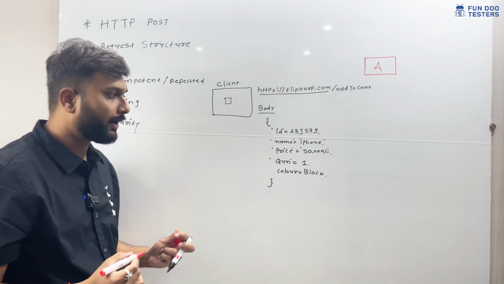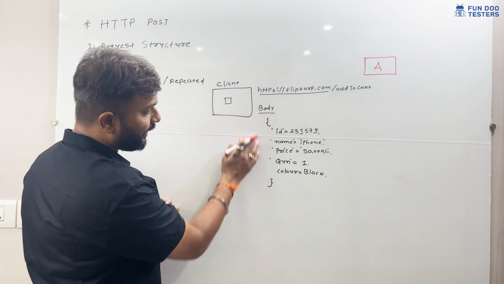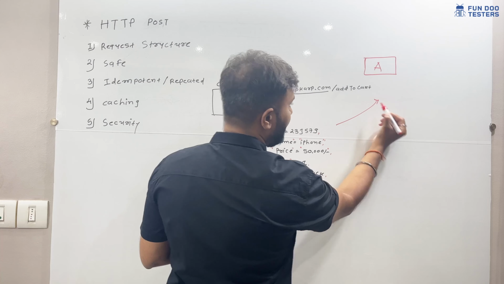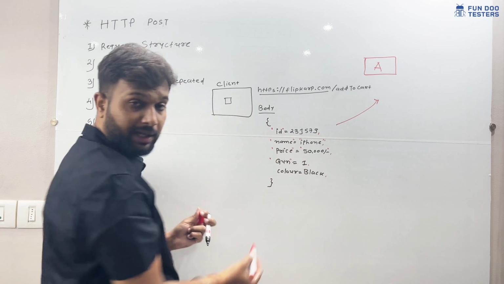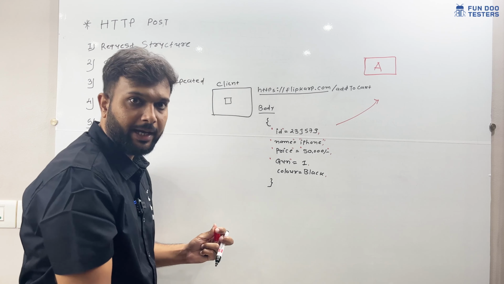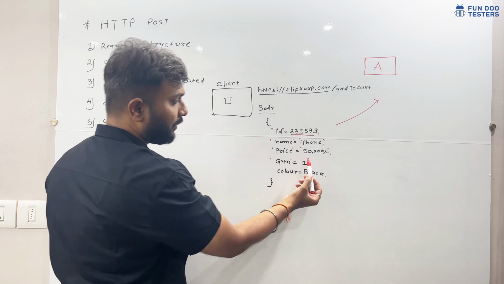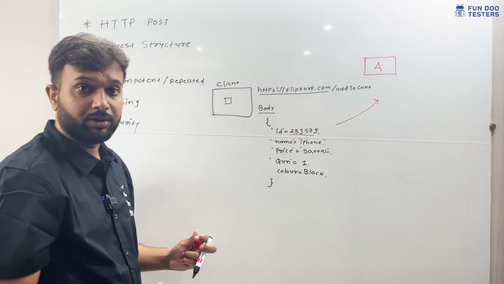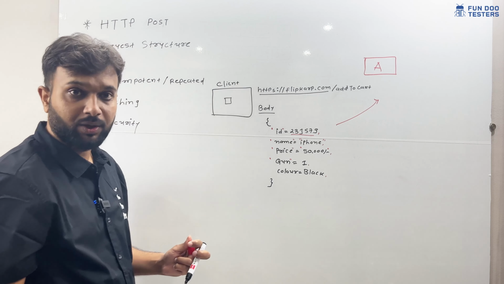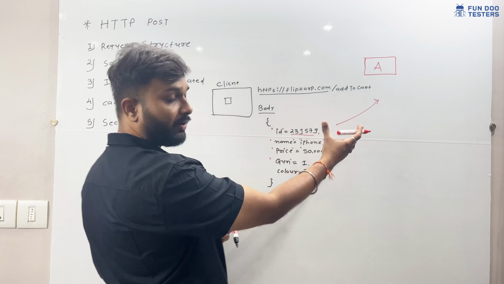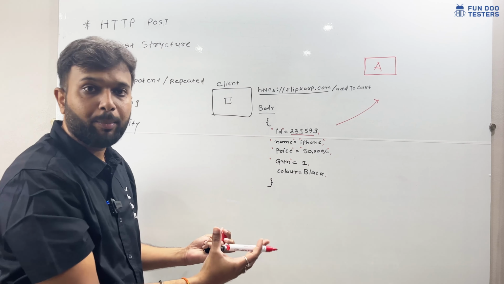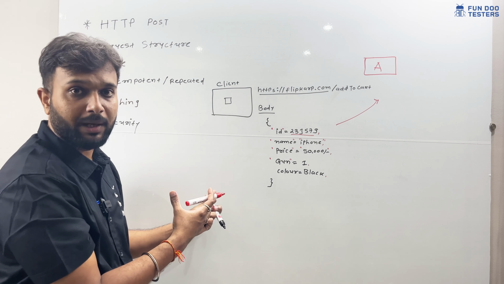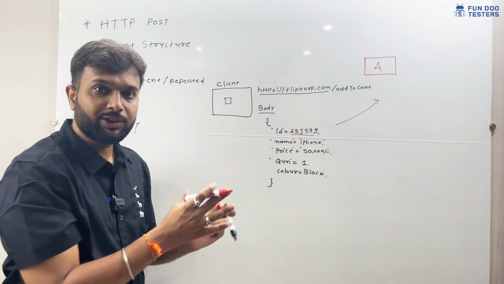Whenever we make a POST request, this data is sent to the server, and the server will verify whatever product I am sending to add to the cart. So the product ID has to be correct. The server will verify all the information coming from the client. Sometimes a security person or hacker will try to manipulate the price of a product. Instead of 50,000 they will put 20,000, and if the server processes the request, someone can buy a product for only 20,000 when the actual price is 50,000. To avoid that, the server has to validate all the data.